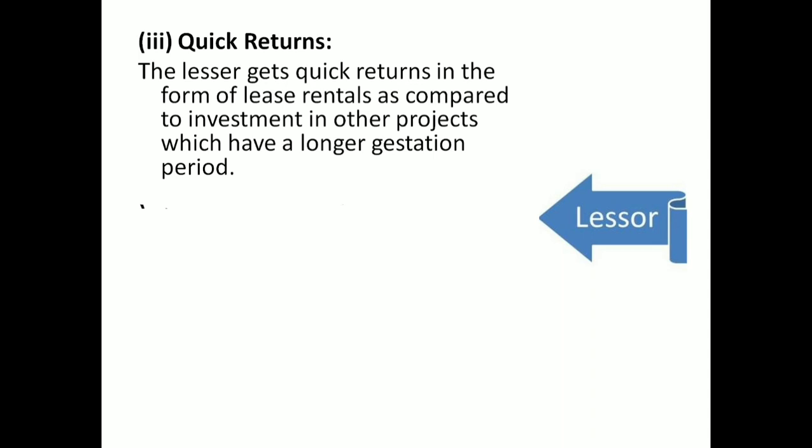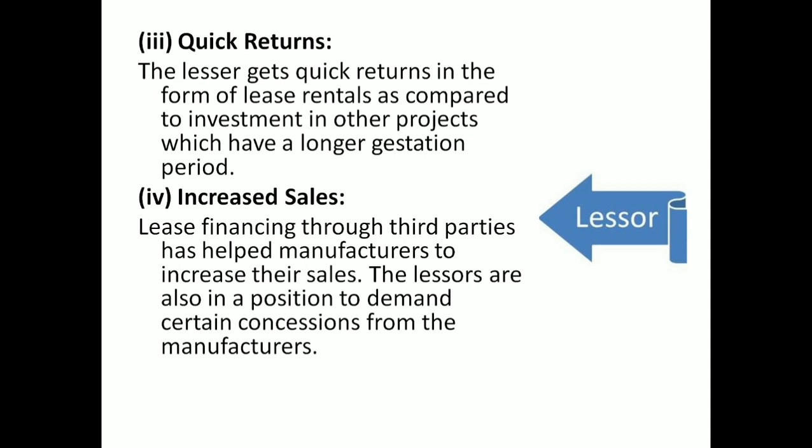So there is an option of quick return and increased sales financing. Lease financing through third parties helps manufacturers increase their sales.